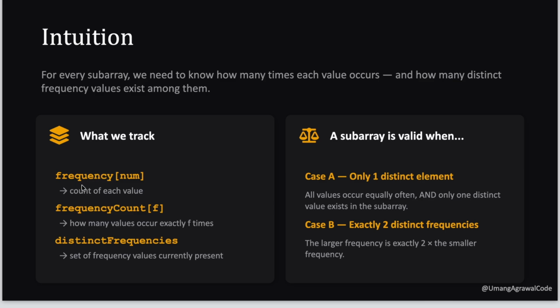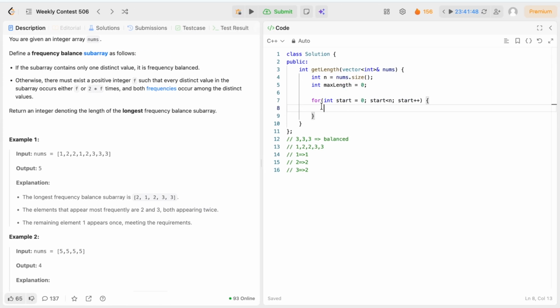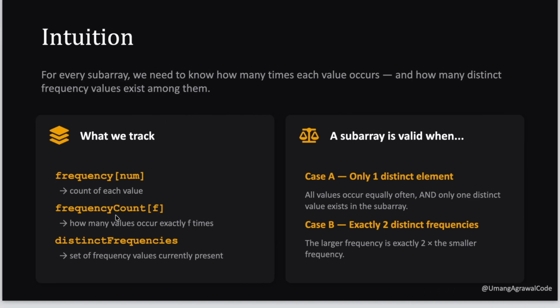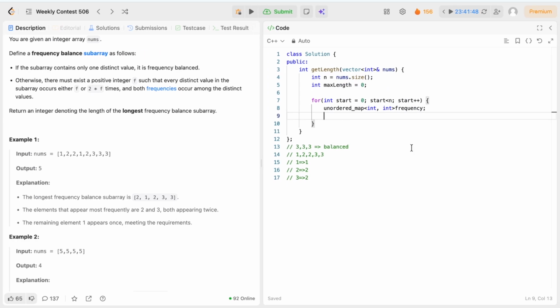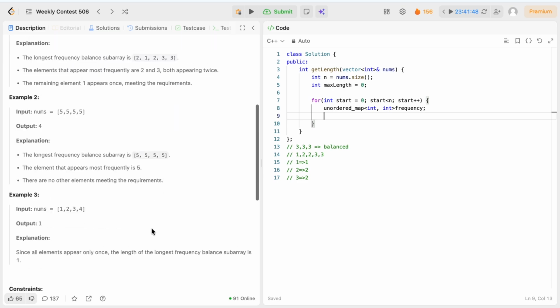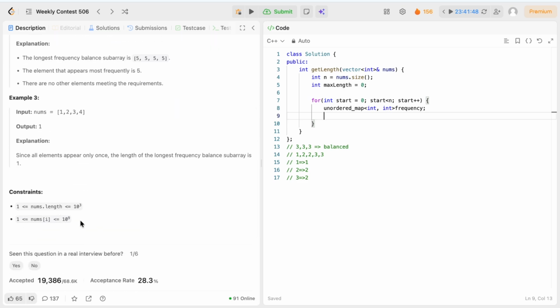we are going to store frequency, which will be in an unordered map, which is the frequency of each number. We are going to store the frequency count, how many times each frequency has come. Now you can see the nums length is 1e3. So